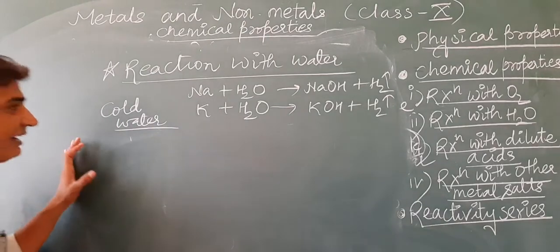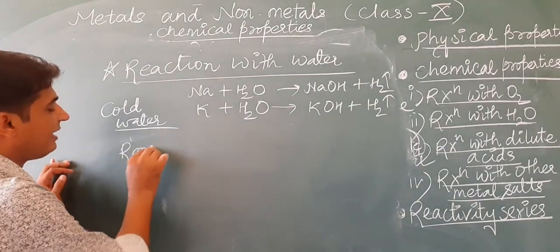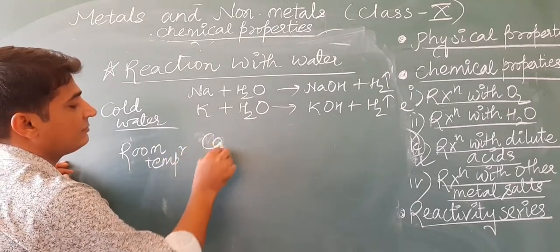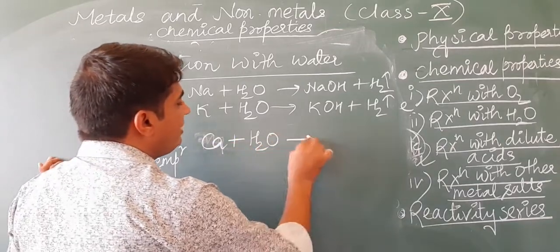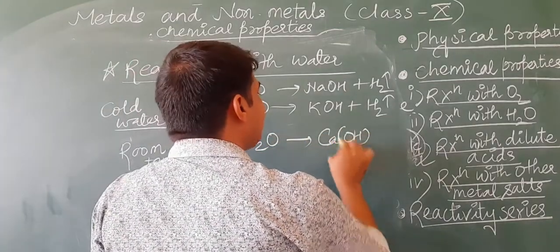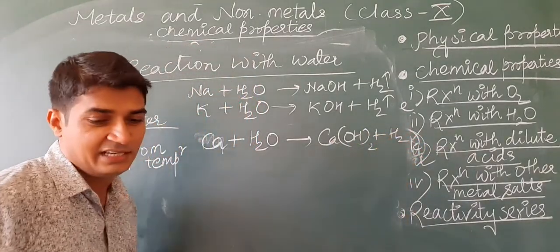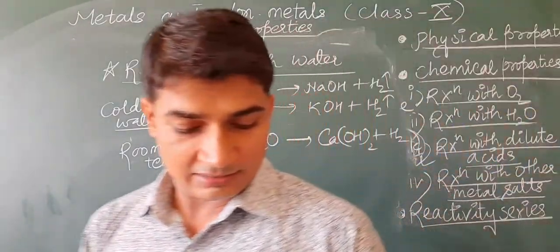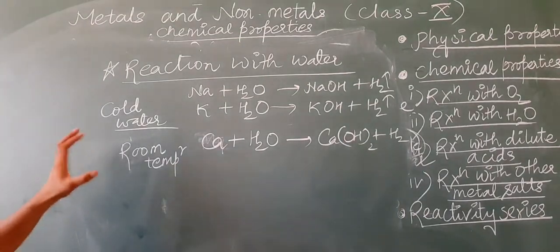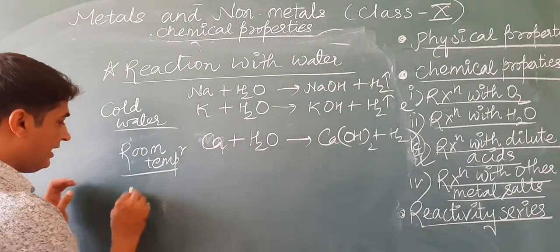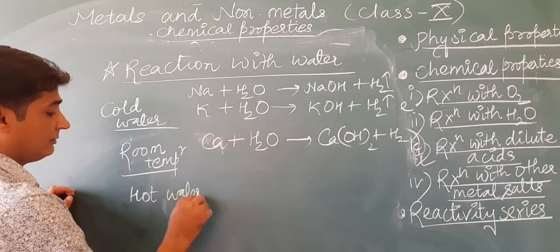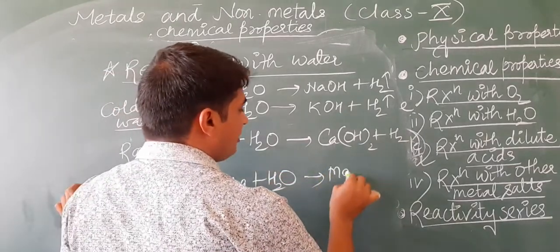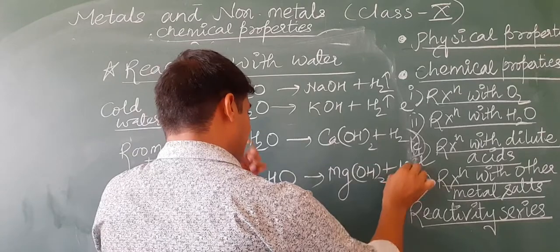Some metals do not react with cold water, but they react with water at room temperature, for example calcium. When calcium reacts with water, it forms calcium hydroxide, and hydrogen gas is released. Next, some metals do not react with water at room temperature either. They react with hot water. Magnesium, when it reacts with water, forms magnesium hydroxide, and hydrogen gas is released.